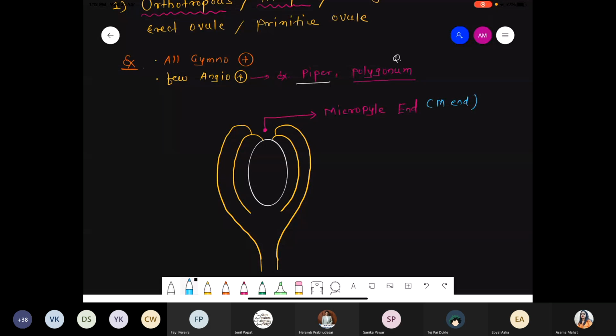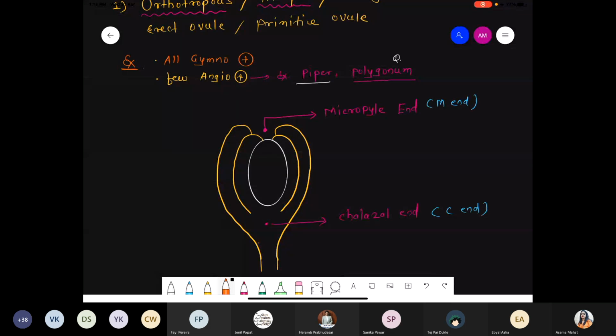Exactly opposite, bottom में present होगा, exactly opposite, okay? So at the bottom here, I'm using another dot यहाँ पे. So here there is the presence of another end, that is the chalizoid end. For simplicity, we'll use the name C end. Okay, chalizoid end.